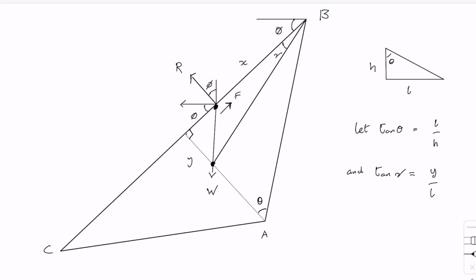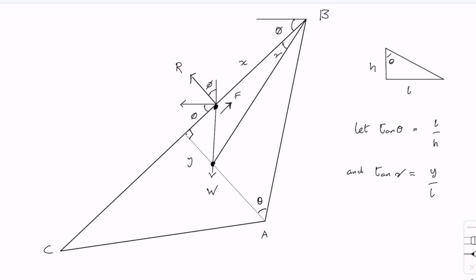So that's the reason for defining these quantities in the diagram. We have x being the distance between vertex B and the peg, and the angle phi being the angle between the horizontal and the side BC. Now notice that the angle phi will be needed for expressing the components of the reaction and friction at the peg. We're going to be interested in these quantities in the limit case when the centre of mass is directly below the vertex B, and so that's why this angle gamma is useful.